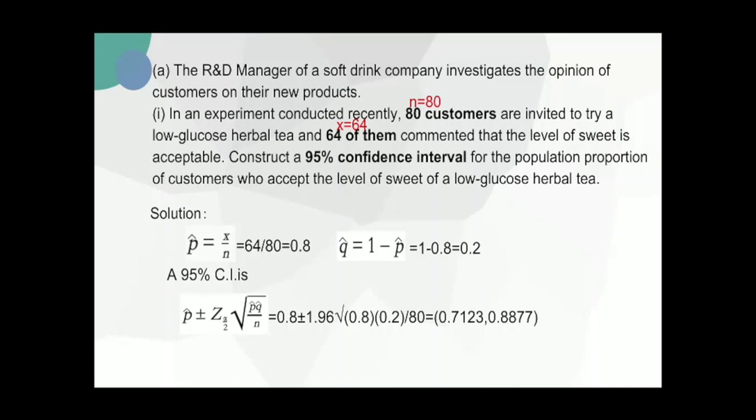So plugging these numbers into the formula, we can get the answer, which is 1.7123 to 1.8877.